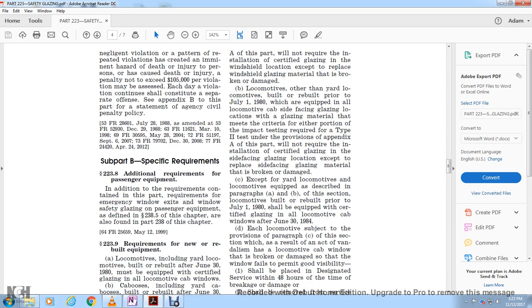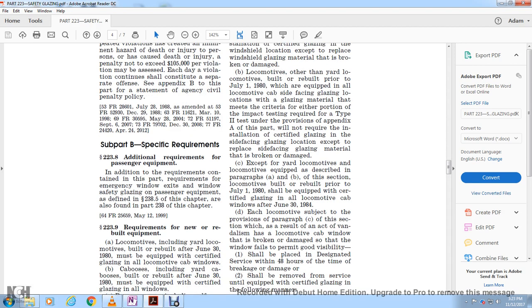Except for yard locomotives and locomotives equipped as described in paragraphs A and B of this section, locomotives built or rebuilt prior to July 1st, 1980 shall be equipped with certified glazing in all locomotive cab windows by June 30th, 1984.